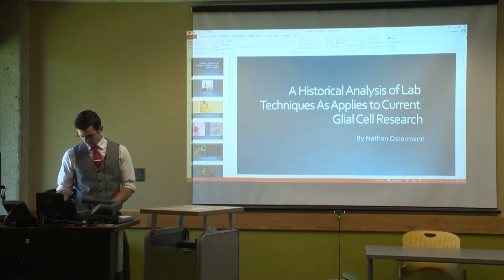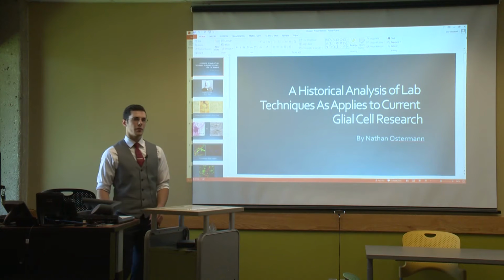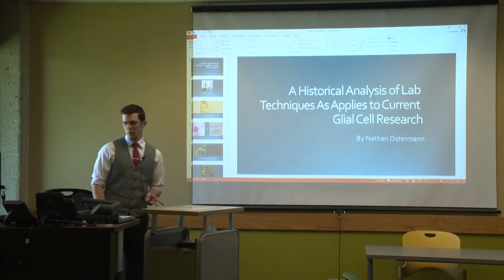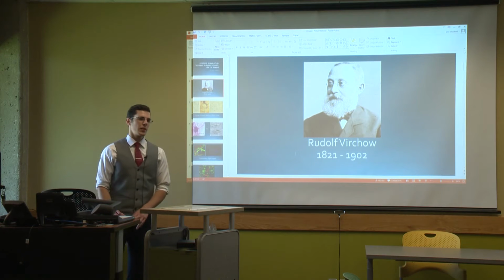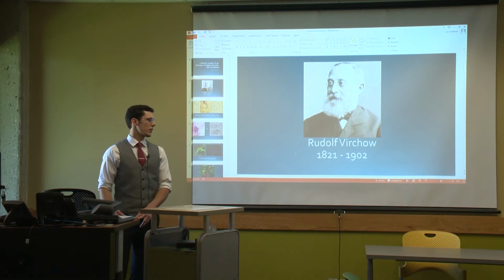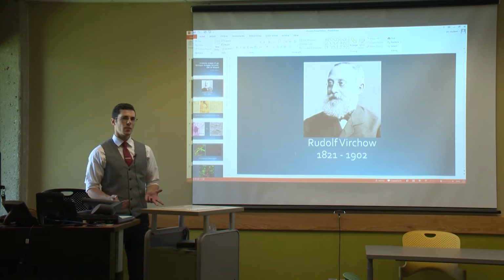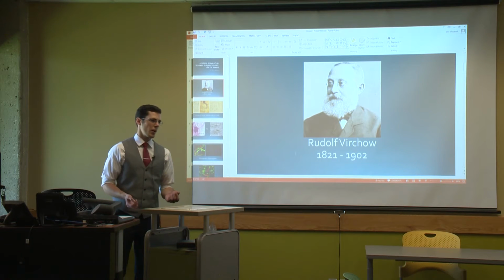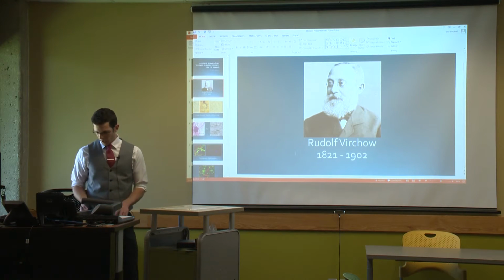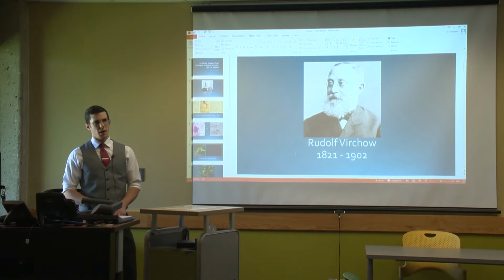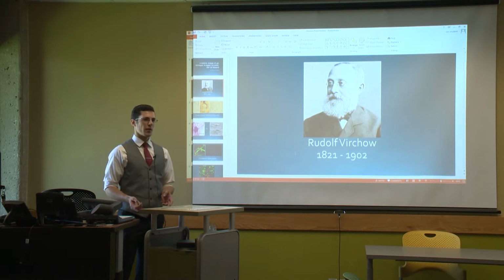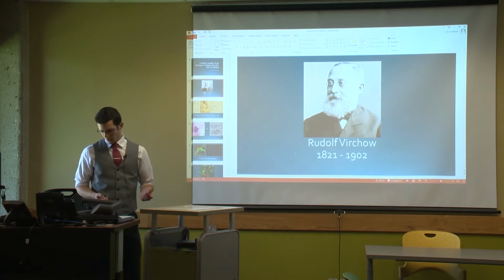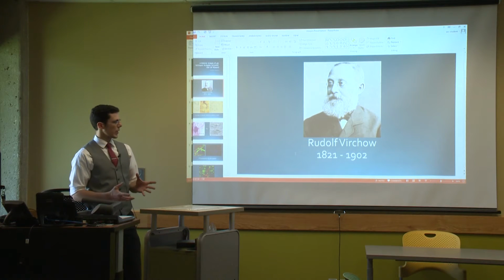Now, this research is new and actually really interesting because contrary to the popular view of glial cells, which was introduced by Rudolf Virchow in the 1850s, who defined glial cells as being passive elements of the brain that really didn't have any influence at all on neuron synapses. What they're finding out now, in this specific research, is that oligodendrocyte precursor cells, or OPCs, actually do have an effect on neuronal synapses. And they're specifically looking at the mechanisms involved.